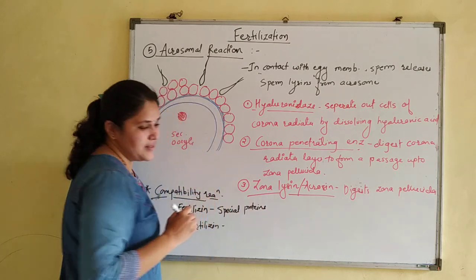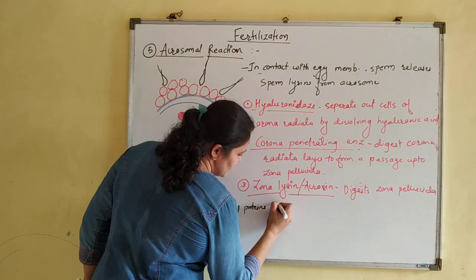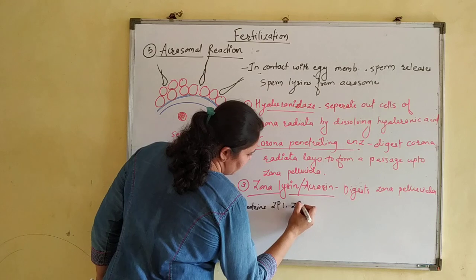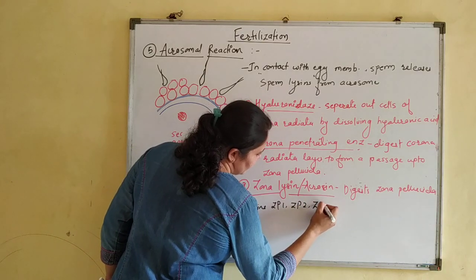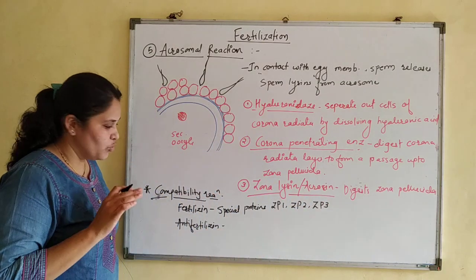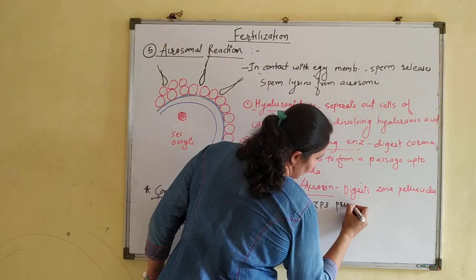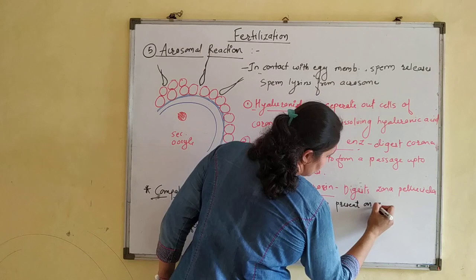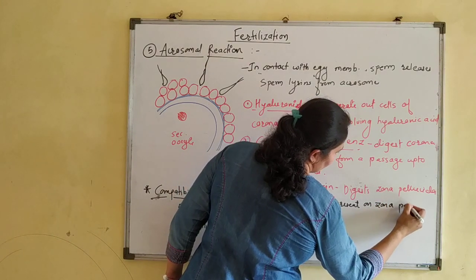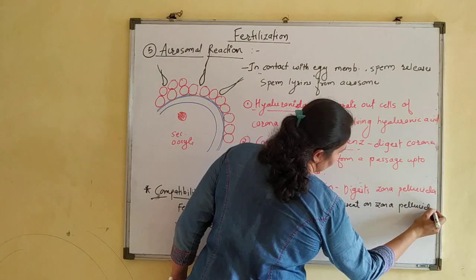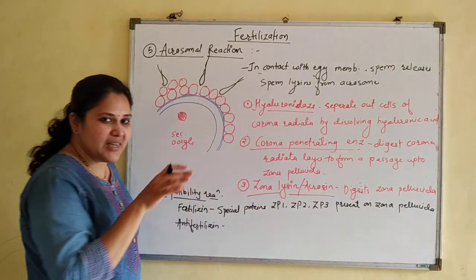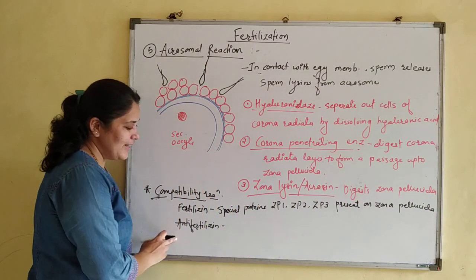And these proteins are identified as ZP1, ZP2, ZP3. Okay. So these proteins are present on zona pellucida. And these are glycoproteins, right?